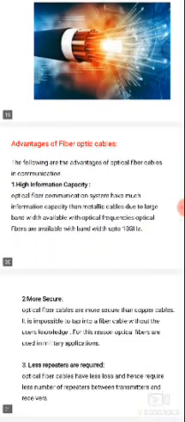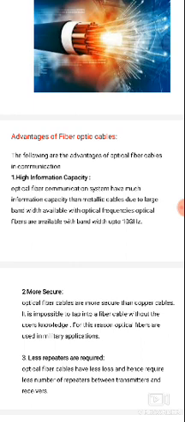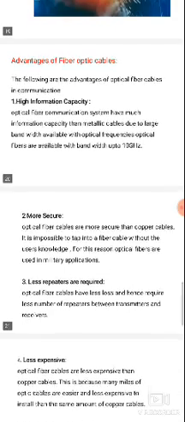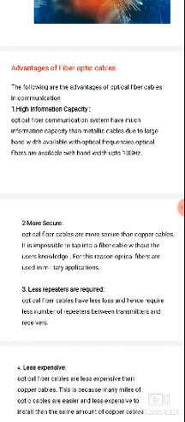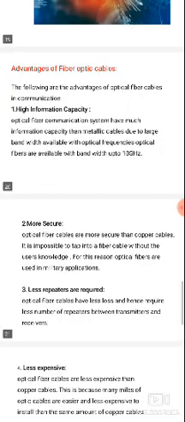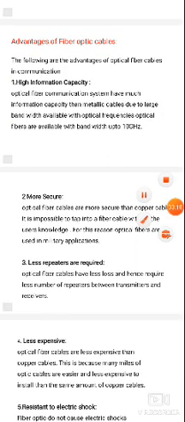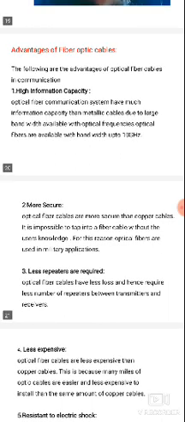Next, the main advantages of fiber optic cables. There are many advantages. First is the high information capacity. Optical fiber communication systems have much more information capacity than metallic cables due to the large bandwidth available with optical frequencies, and optical fibers are available with a bandwidth up to 10 gigahertz.